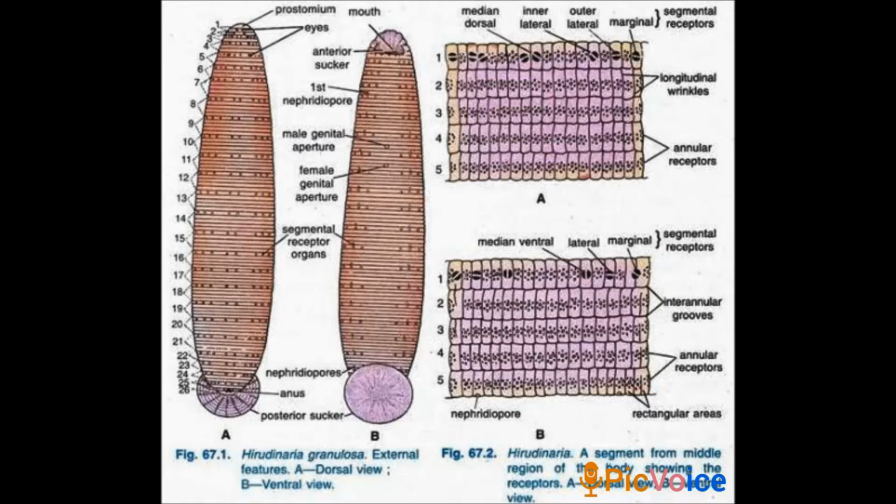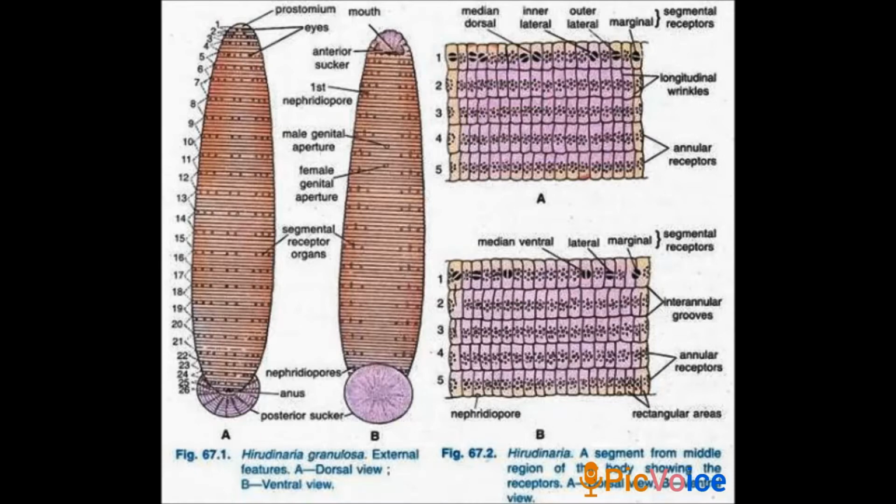Next, move on to suckers. It has two types of suckers: one is the anterior sucker, another is the posterior sucker. The anterior sucker occupies the first 5 segments, and the posterior sucker is formed from the last 7 segments. Both the suckers help in the attachment and locomotion of the leech.